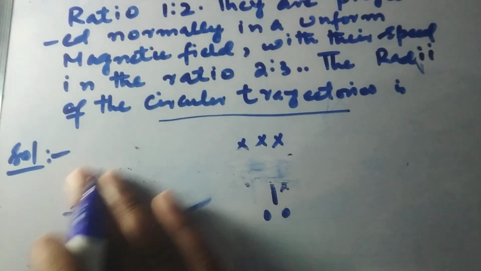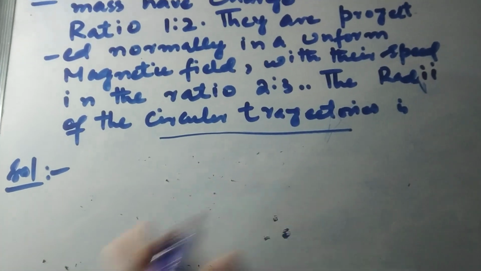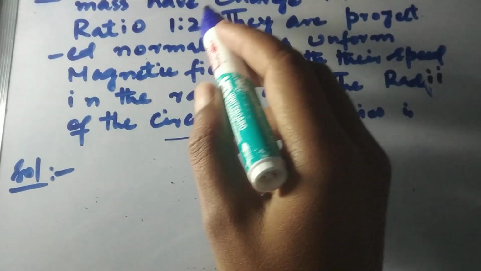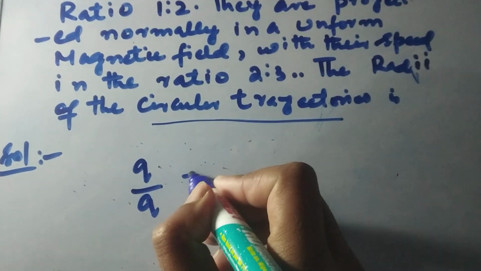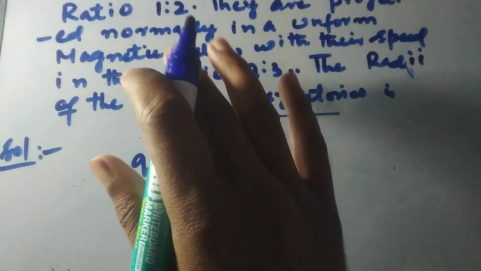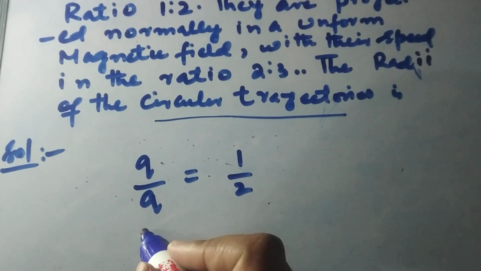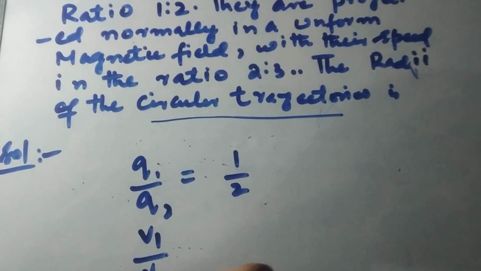Firstly, I want to write down everything that is given in this question. The ratio of charges Q1 and Q2 is 1/2.